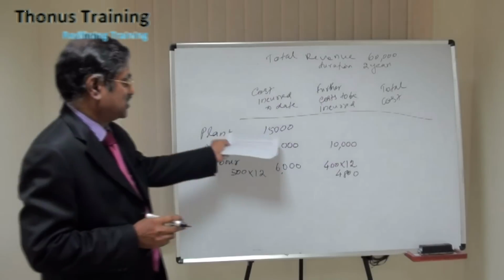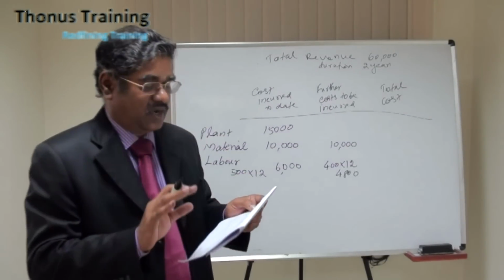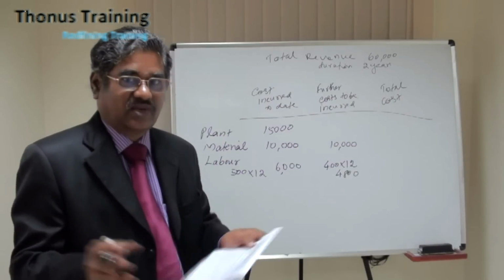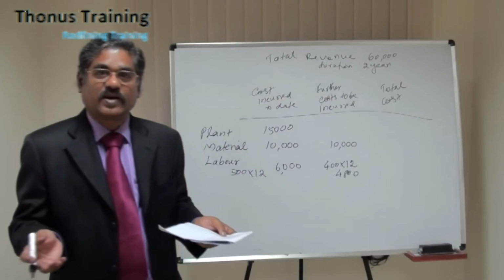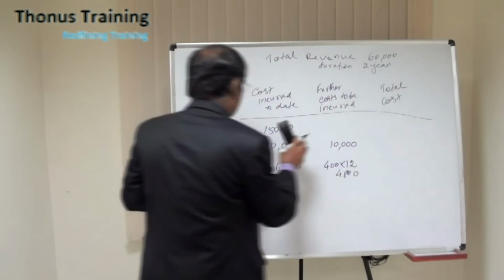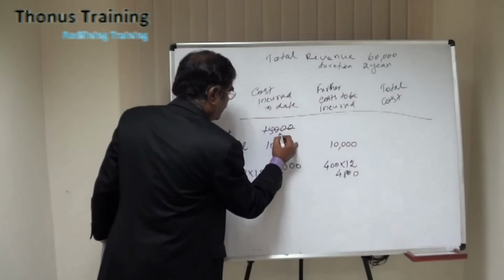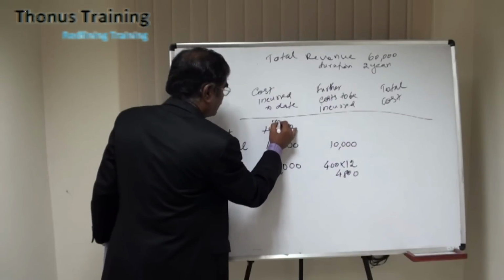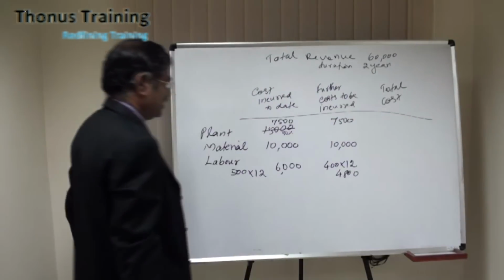The plant has been purchased for 15,000 and is used exclusively for the contract with no residual value. That means in the first year you provide 50% depreciation, and in the second year the balance 50%. So in the case of cost incurred, we are not going to take 15,000, we take only 50% of it, which comes to 7,500 in the first year and 7,500 in the second year.